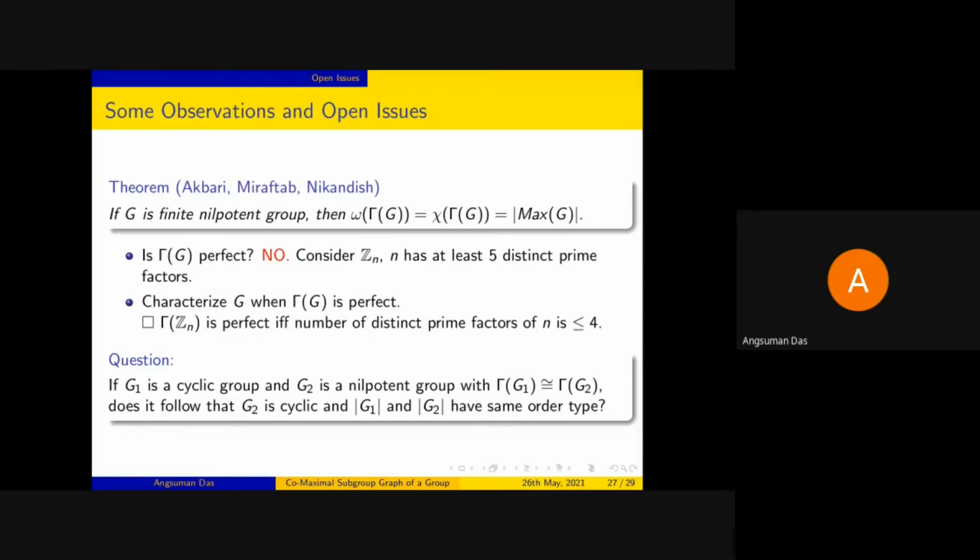So still there are many other questions which are left to be answered, like when the graph will be Eulerian. And for Zn, it will be slightly easy to count the number of isolated points, the number of leaves and so on, as they play an important role in checking whether the graph is Eulerian or Hamiltonian or not. But we haven't checked that yet. We need to have more results for that.